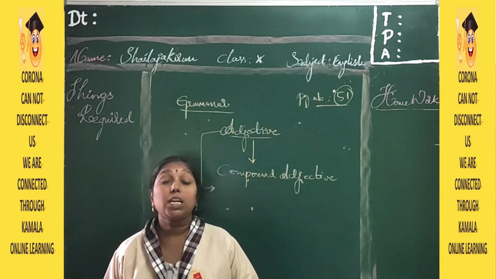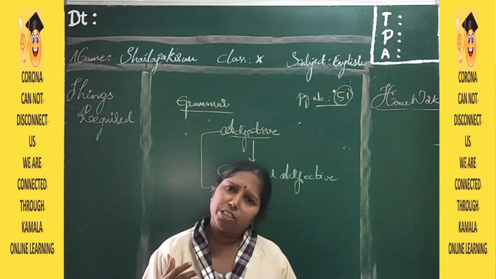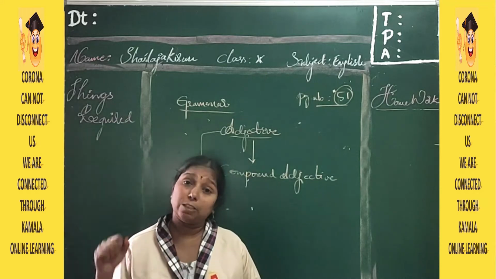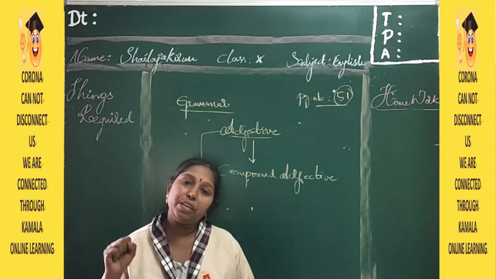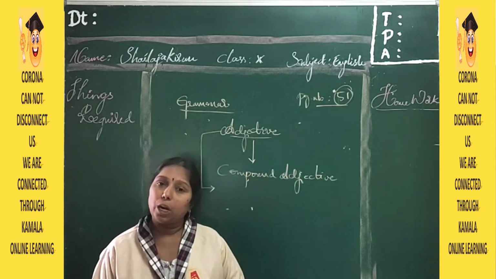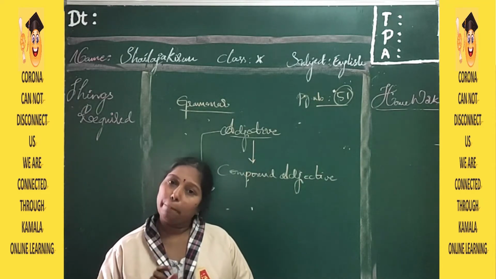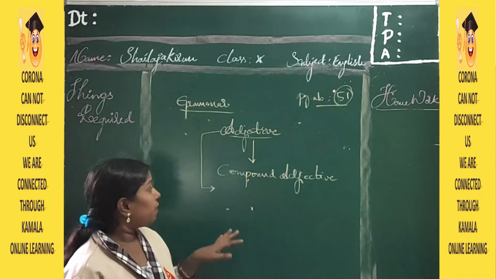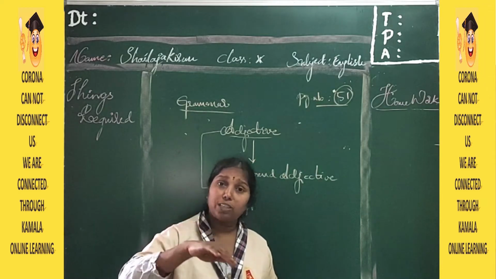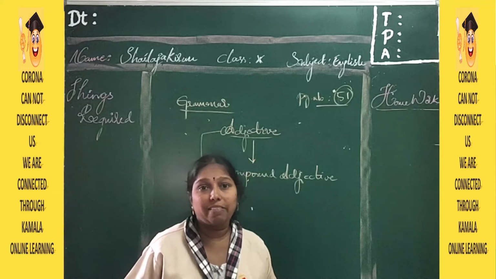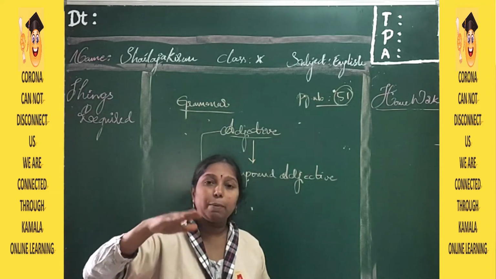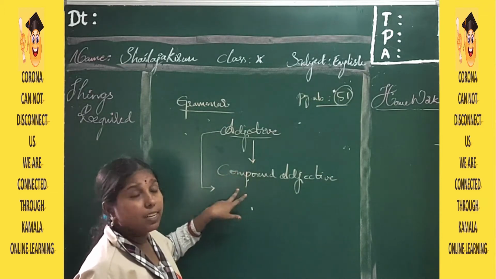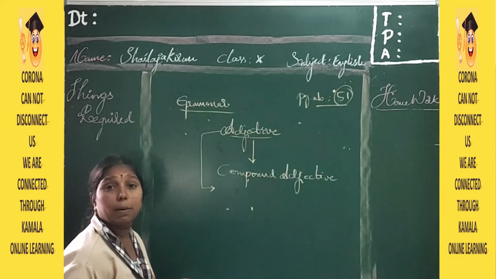After this lesson, you have compound adjectives. Before going to know compound adjectives, and before we start adjective, we will know what the parts of speech are. In English grammar, we have 8 parts of speech: noun, pronoun, verb, adverb, adjective, preposition, conjunction and interjection. Among all the parts of speech, one topic will be related to the other. This is different compared to other languages' grammar, because there will be a correlation to the other topics. Now you see here adjective is there, compound adjectives are there. Now to know adjective, you should know what noun and pronoun are.